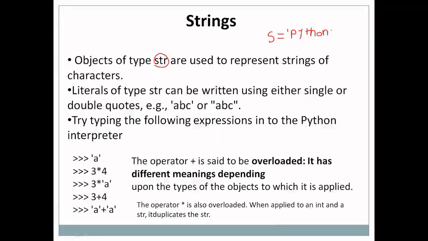So we can represent a string in either single quote or double quote. So this S has the value Python and the type of S here is string. So S is a string object, or we call it a str object. This is our str literal and this is our str object. So a str literal can be defined either by using single quotes or double quotes.